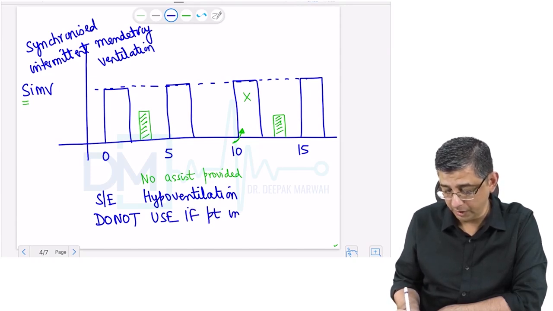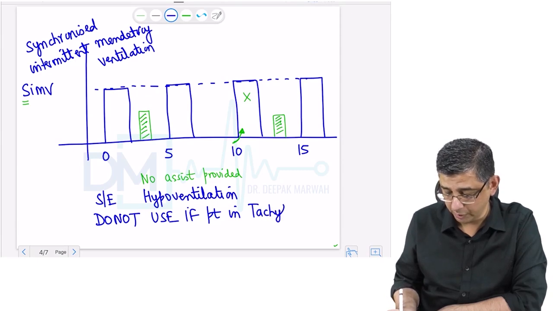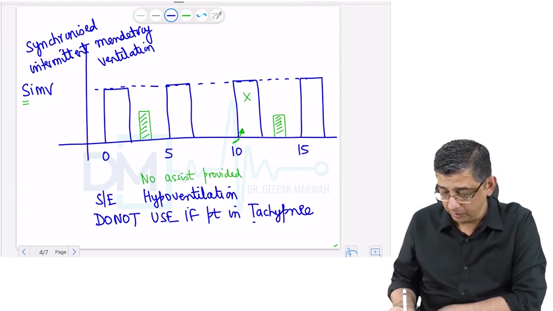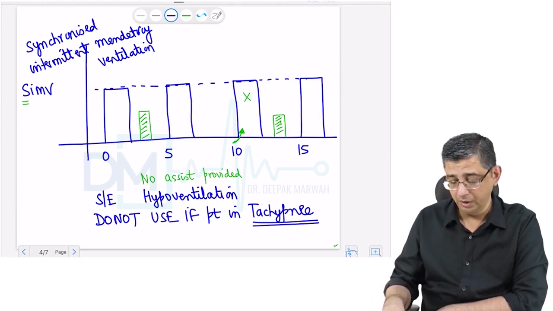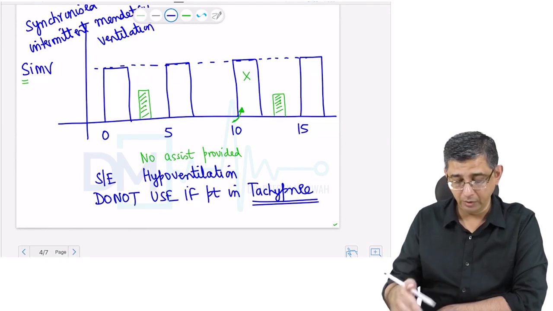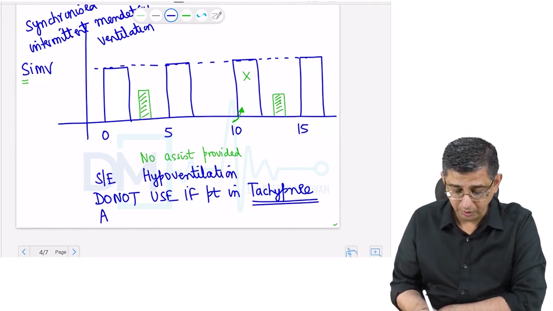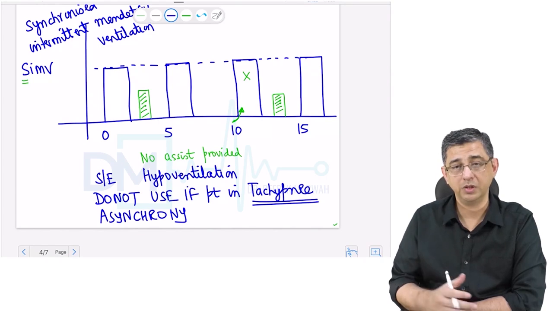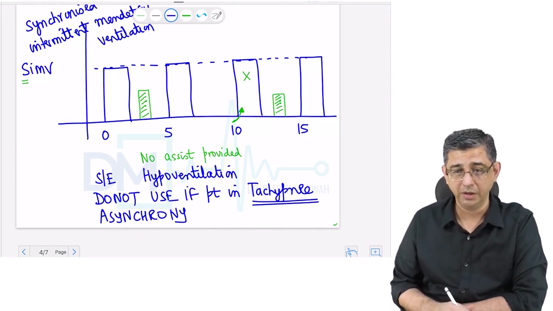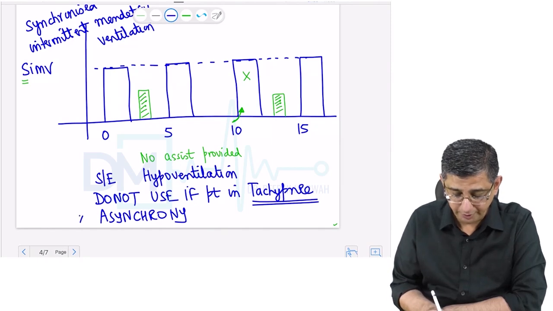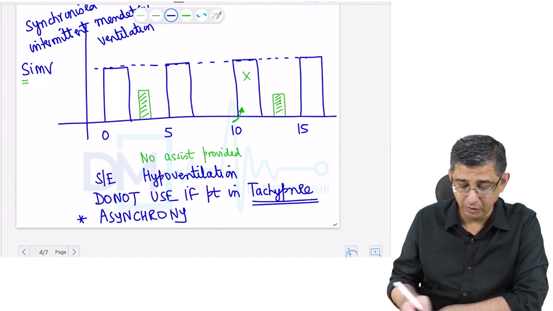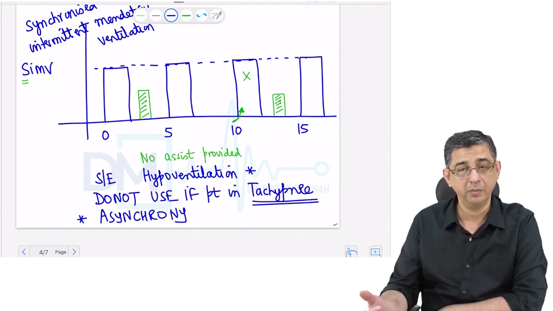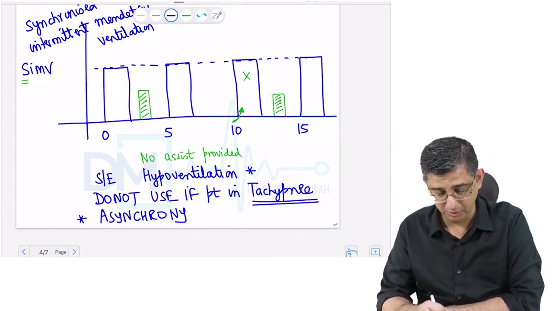If the person is already having very fast breathing, let me say due to pneumonia or any other lung insult, then in the setting of tachypnea, the problem will be that the coordination between the ventilator and the person will not occur. So asynchrony, that is lack of coordination between the ventilator and the person, can also result in, as I said, hypoventilation in a patient. So the highlight which you will read in the MCQs will be these terms: asynchrony and hypoventilation are side effects which are seen with synchronized intermittent mandatory ventilation,